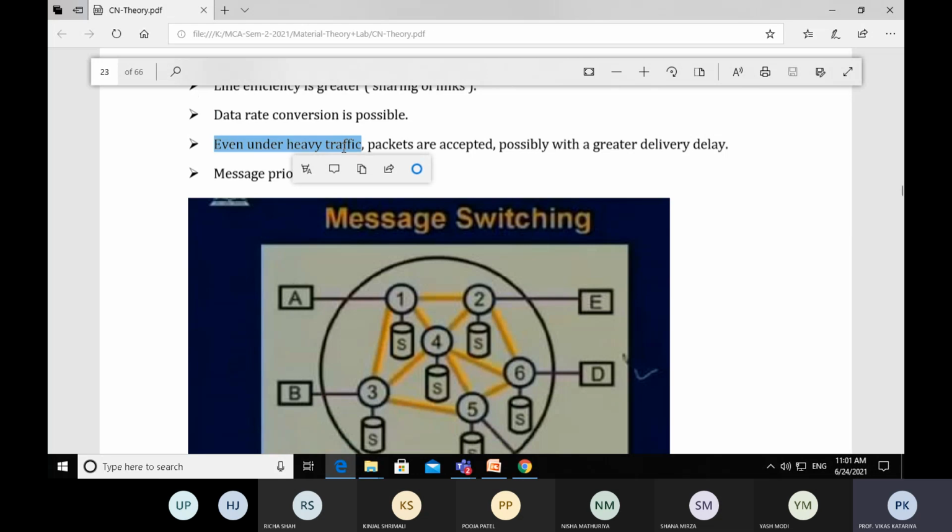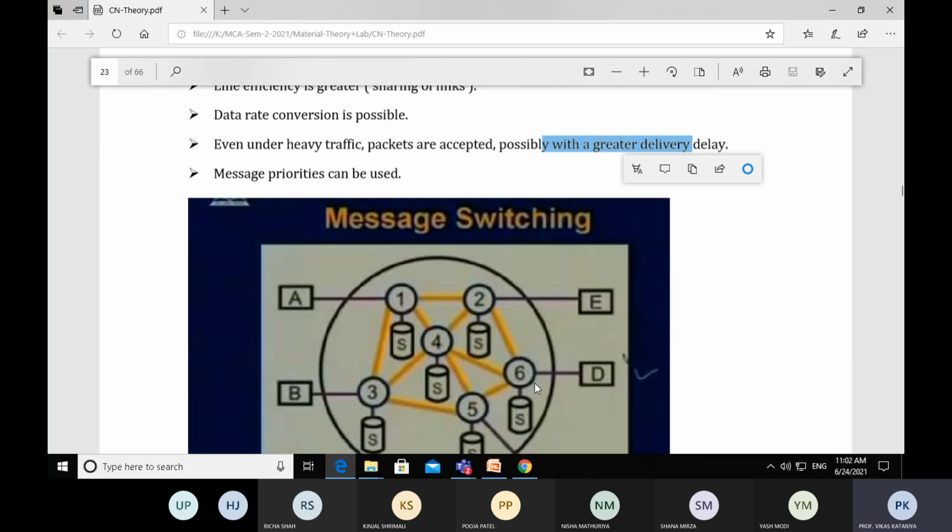Even under heavy traffic, packets are accepted, possibly with a greater delivery delay. This is an advantage because the whole segments are converted into a message, and the message can go by any path.